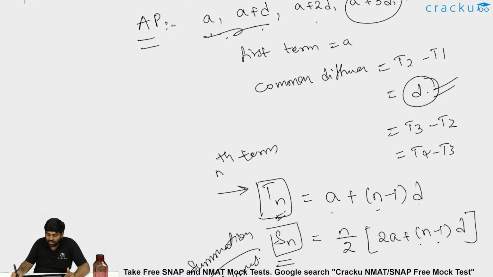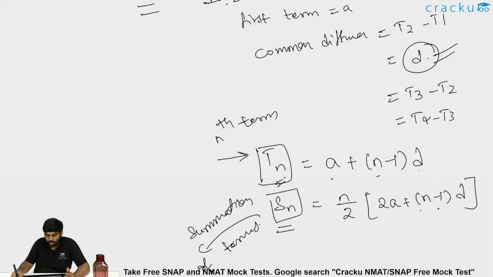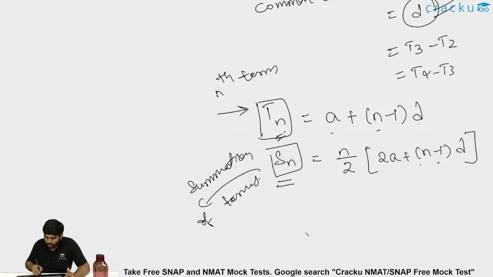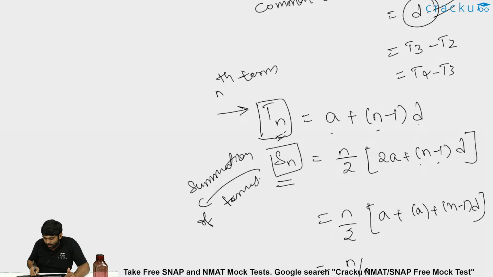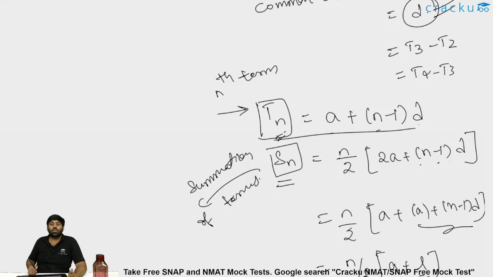What about if this is the first term and this is a common difference? What else could I talk about? There is one more thing. This can also be written as n by 2 into a plus a plus n minus 1 into D, because 2a is nothing but a plus a. Or this can also be rewritten as n by 2 into a plus, what is a plus n minus 1 into D, which is Tn. So this is represented as L, which is also known as the last term.